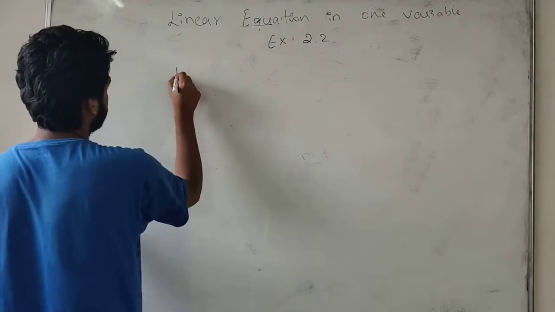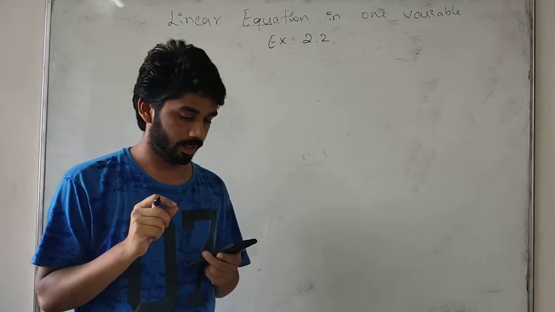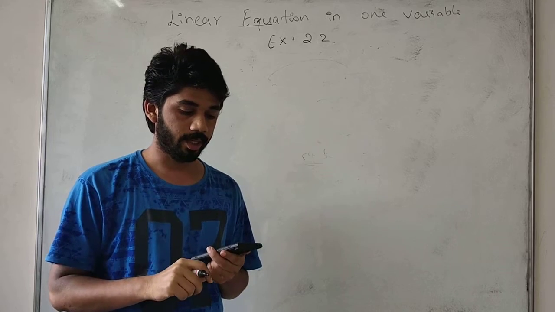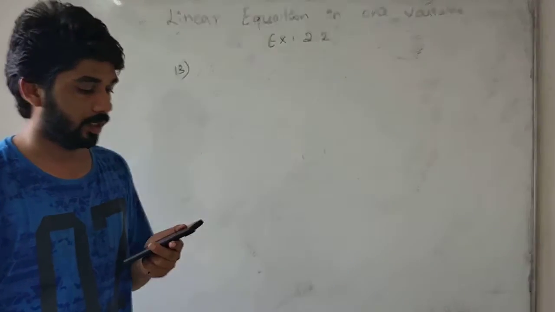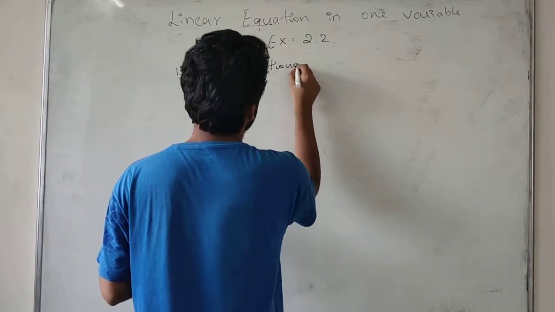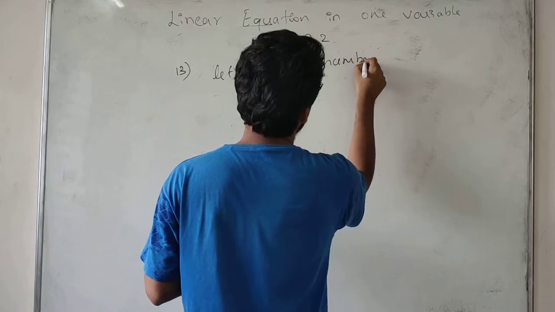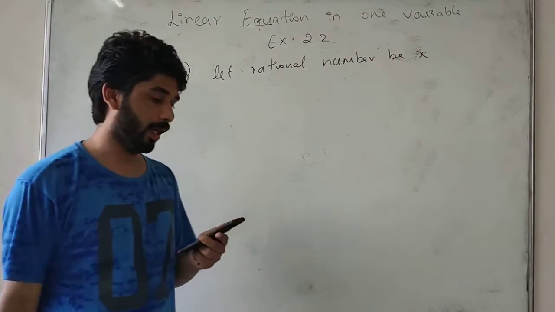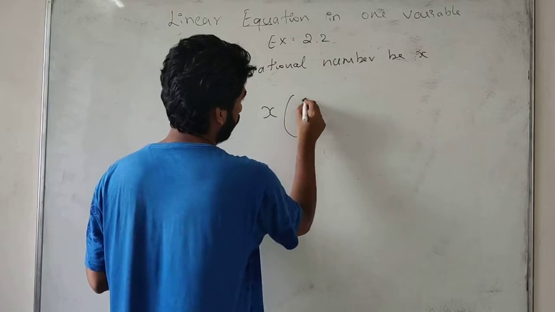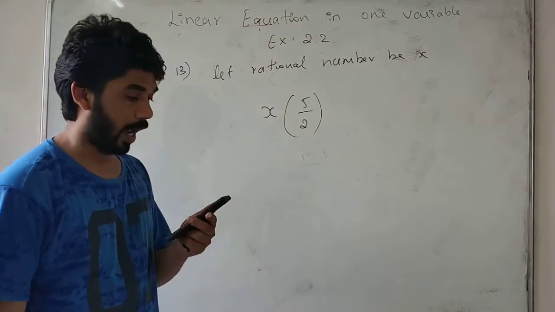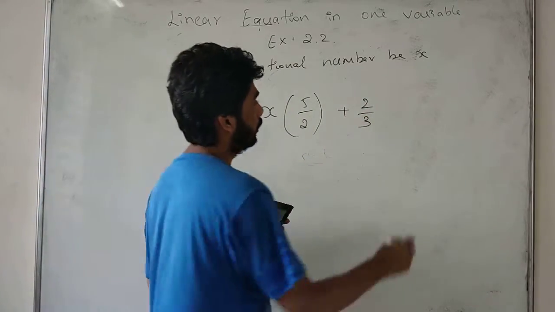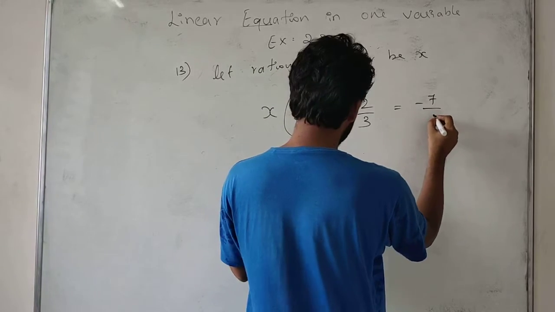Next problem, the 13th one. A rational number is such that when you multiply it by 5 by 2 and add 2 by 3 to the product, you get minus 7 by 12. What is the number? Let the rational number be x. When the rational number is multiplied by 5 by 2 and 2 by 3 is added, we get minus 7 by 12.